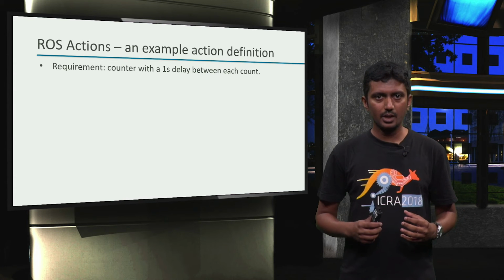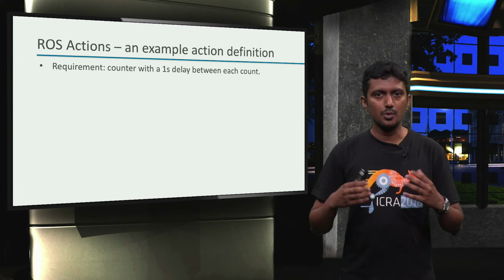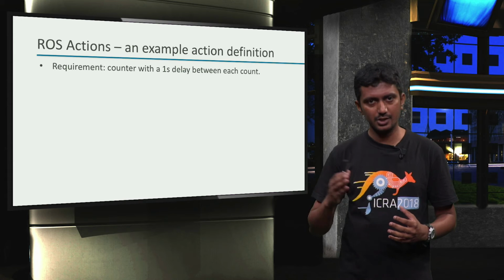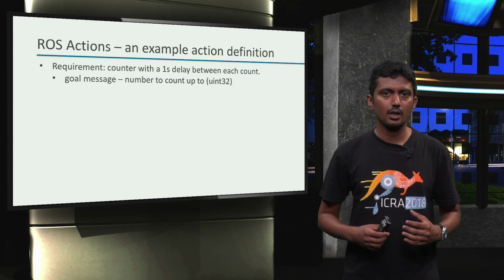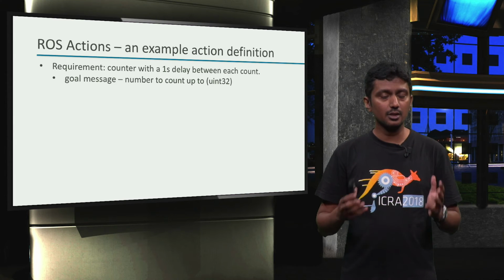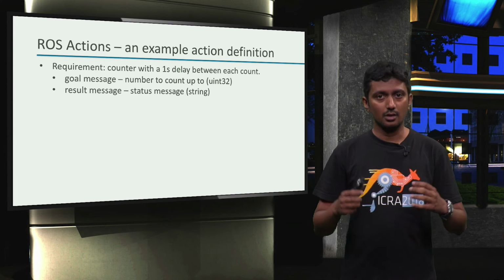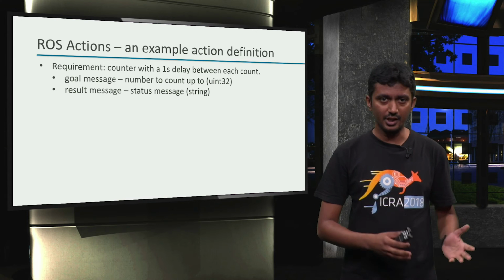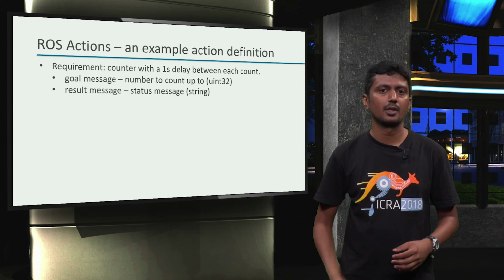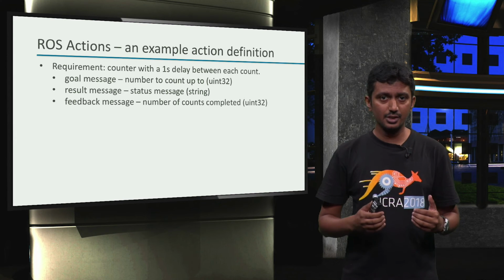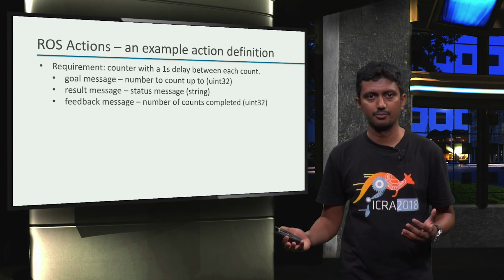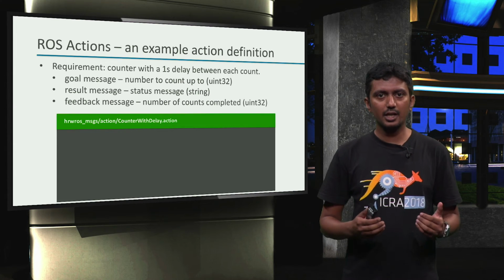Our requirement is to have a ROS node that counts up to a specified number of counts with 1 second delay between each count. So, our goal request message is an unsigned integer specifying the number to count up to. The result message contains a string on successful completion of counting up to the desired number, and the feedback message tells us how many counts have elapsed since we started our counter. So, we create the action file